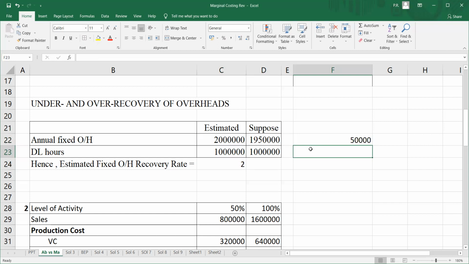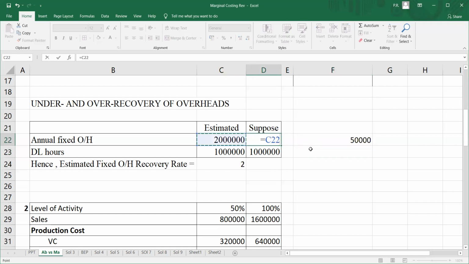It may happen that due to this your product pricing might not be competitive in the market. It can also happen in reverse. Suppose the overhead remains 20 lakhs, but the annual labor hours decrease to 9,50,000.